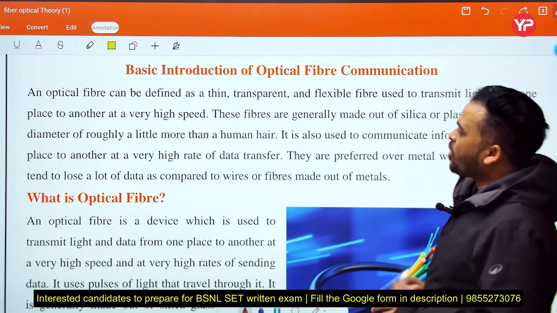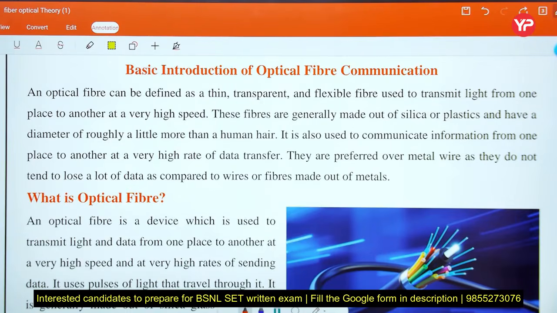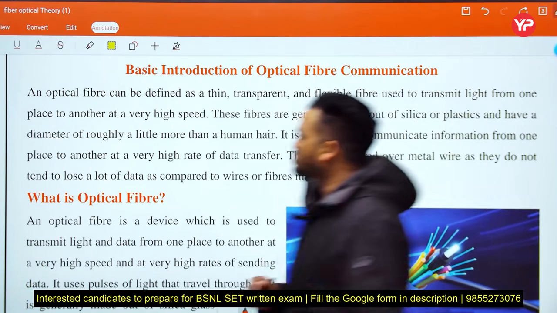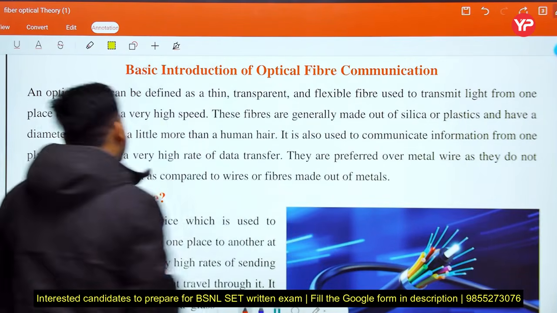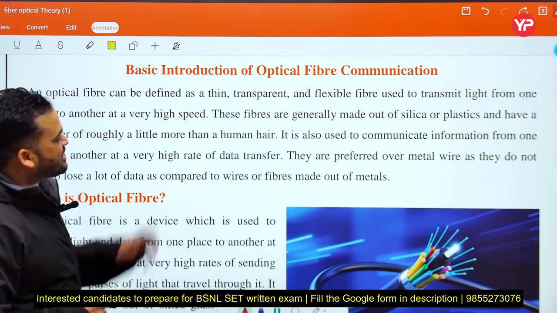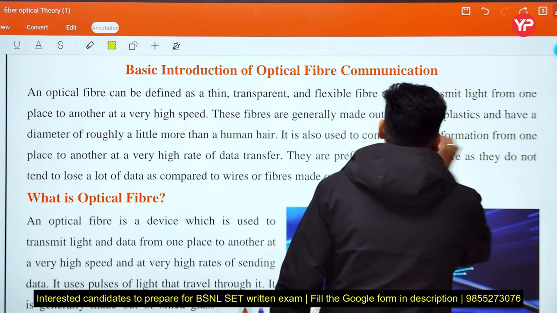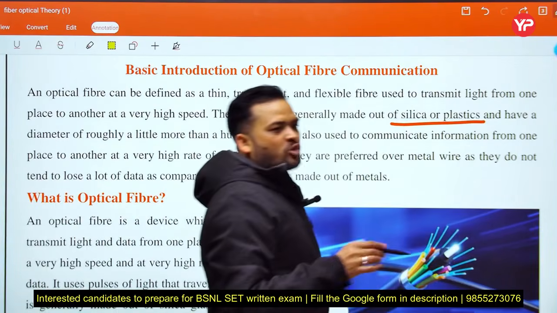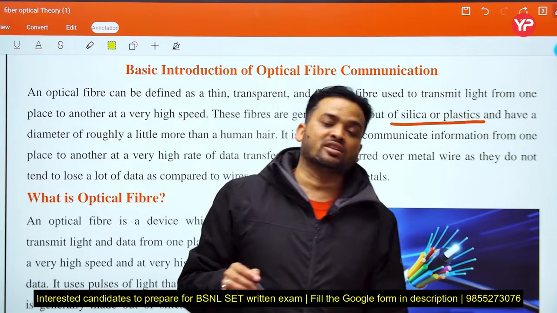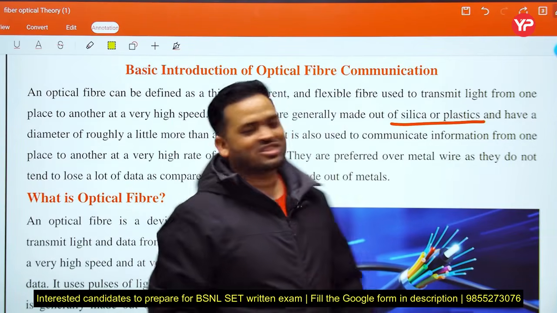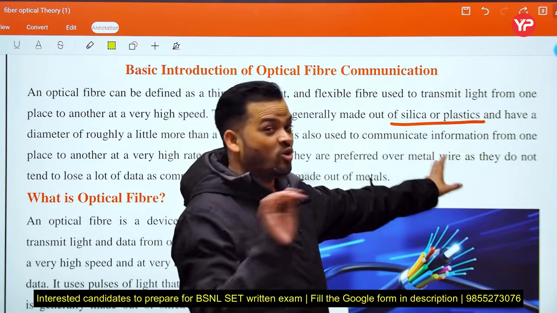An optical fiber can be defined as a thin, transparent and flexible fiber used to transmit light from one place to another at a very high speed. These fibers are generally made out of silica or plastic. This is important for our exam. If the option asks what is the material used for optical fiber, this is the line. Here pick all the important things.